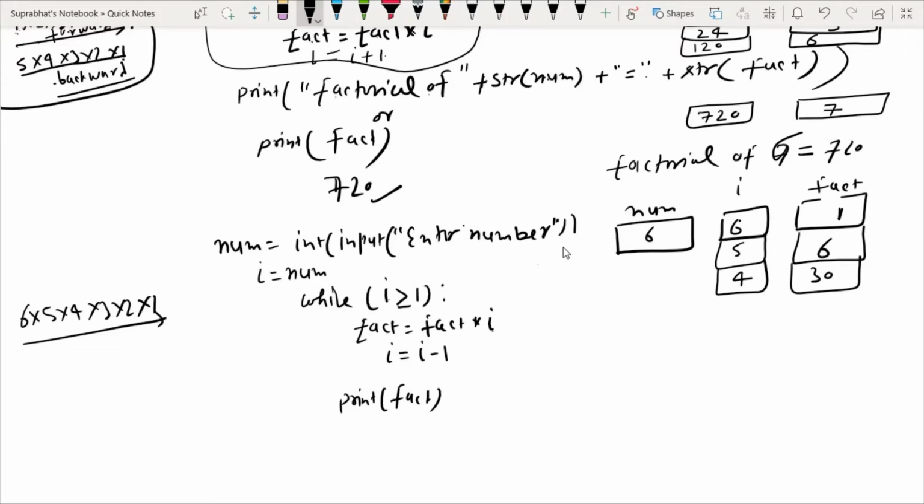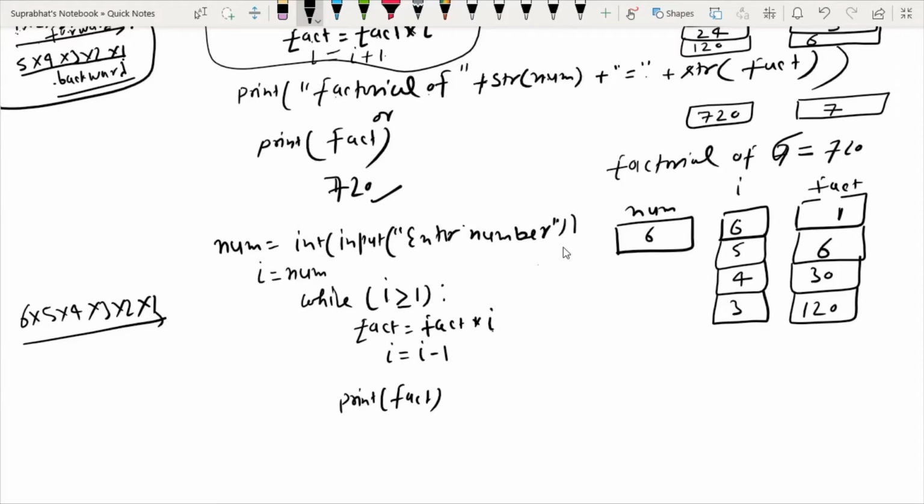Now fact equals fact into I, 30 into 4 is 120. Now again I is decremented by 1, that is 3. Now again 3 is greater than or equal to 1, condition satisfied.